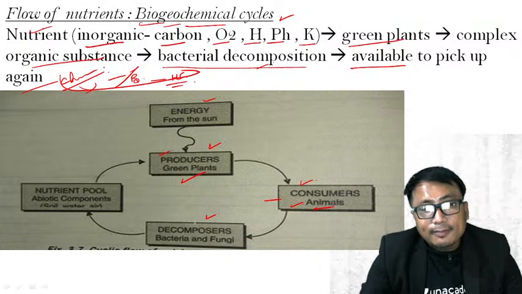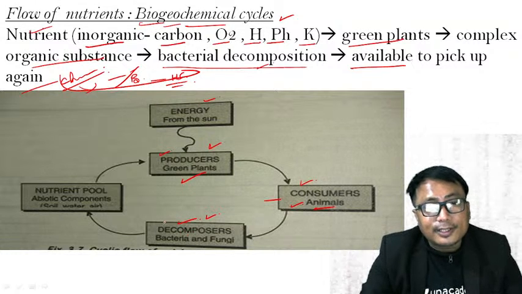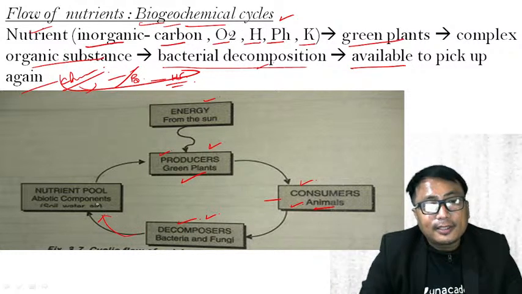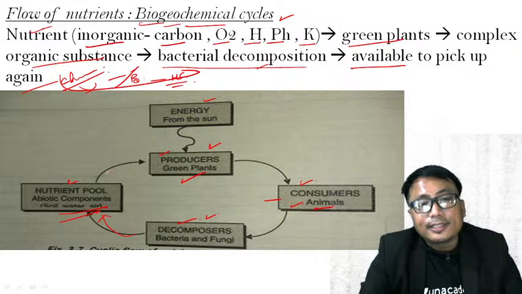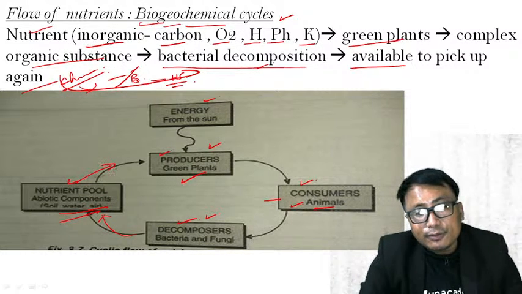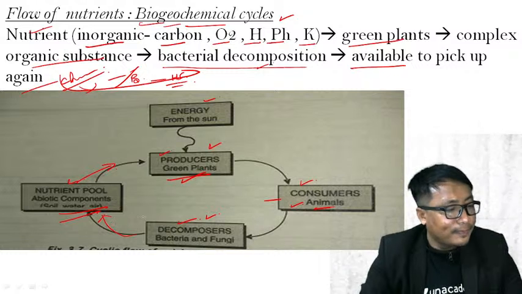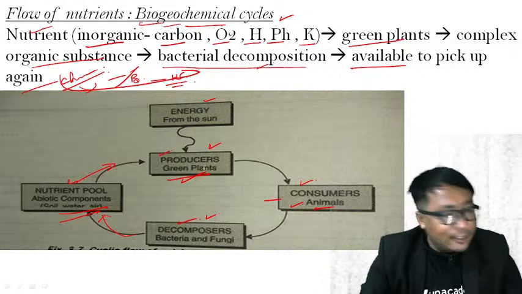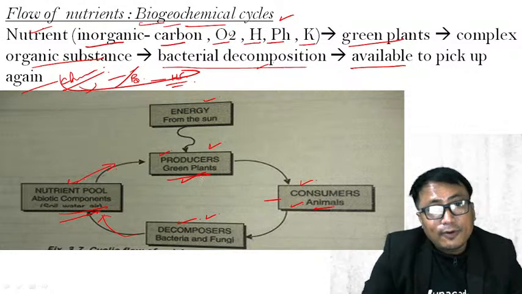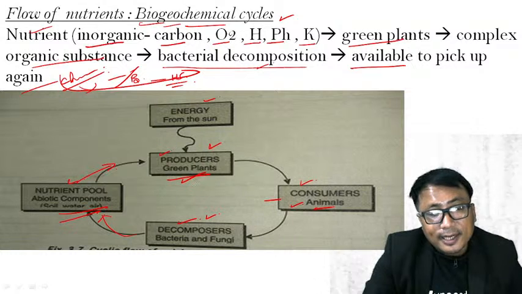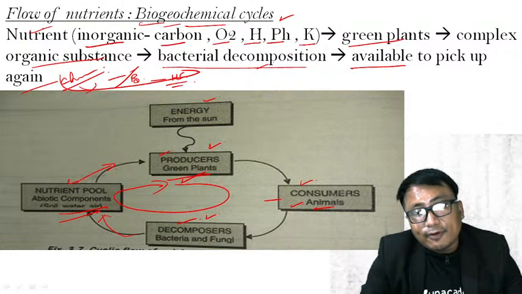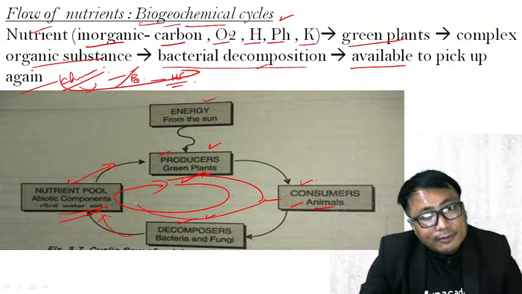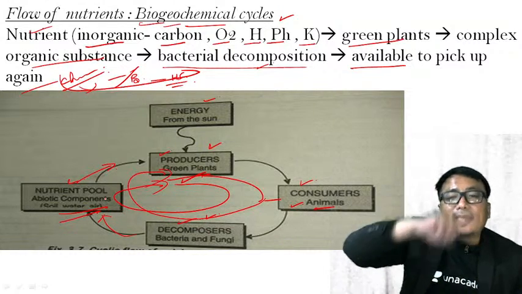These decomposers will add the nutrients into the soil, that is the nutrient pool, and this nutrient pool again is ready for the supply of nutrients to the green plant. And this is the nature of a nutrient cycle, flow of nutrients or biogeochemical cycle in the ecosystem: it is cyclic in nature, which means it flows from one to the other and comes back again.